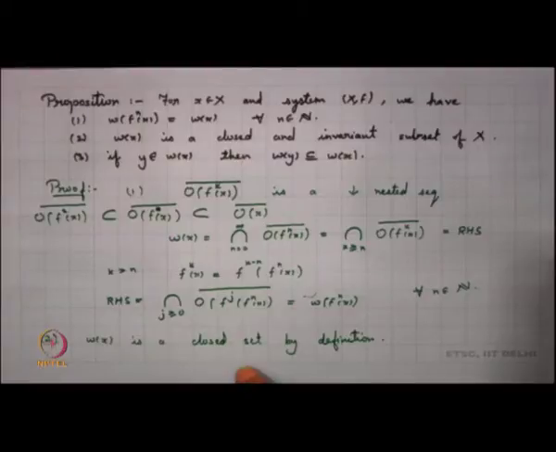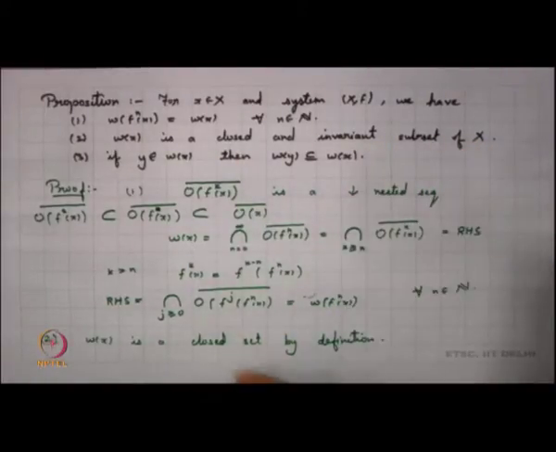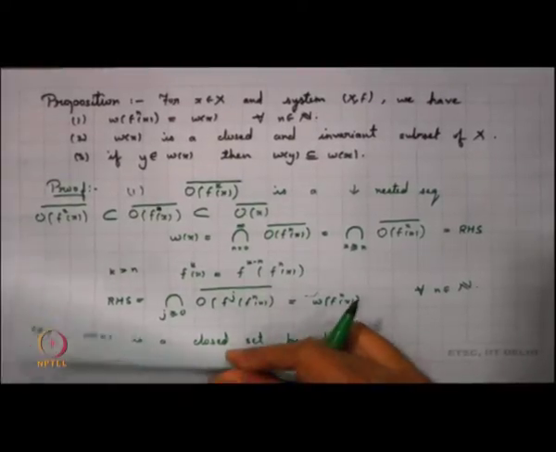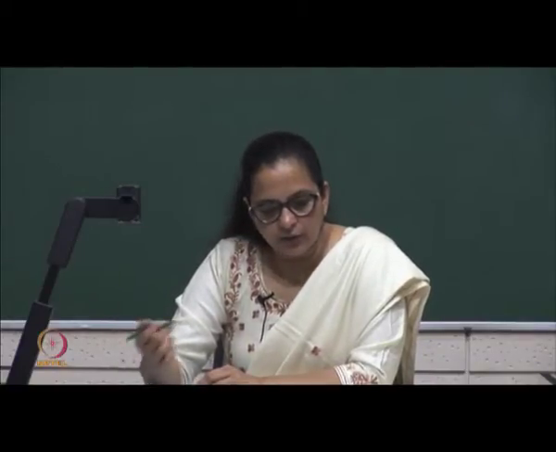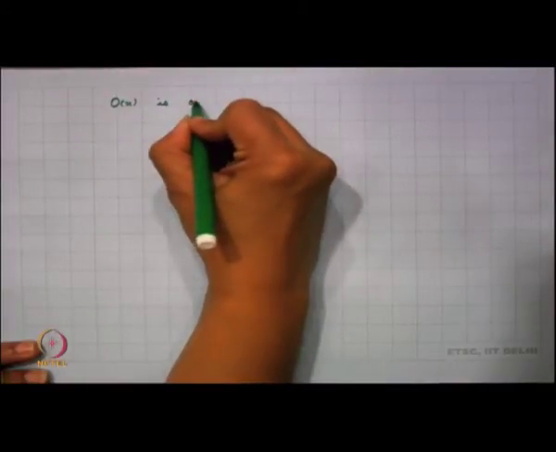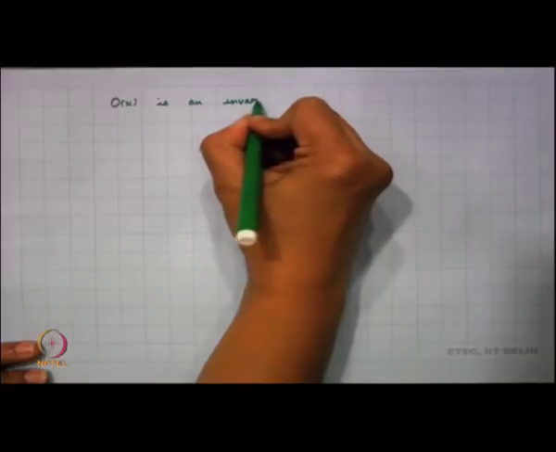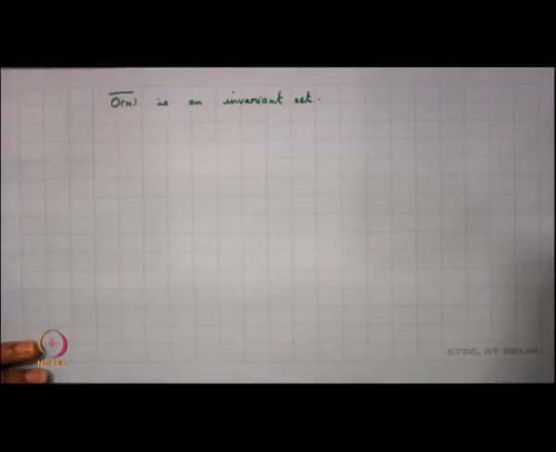What happens further? Now, I want to say that this is an invariant subset of X. What makes it invariant? Maybe some time back we had looked into this part, that the orbit of x is an invariant set. And so, the orbit closure of x is also an invariant set.